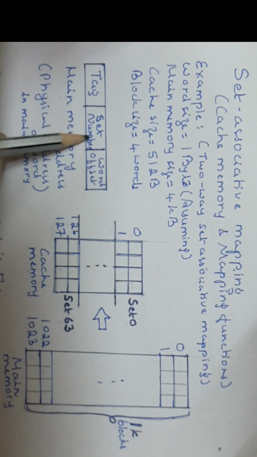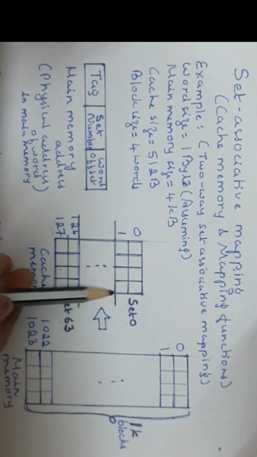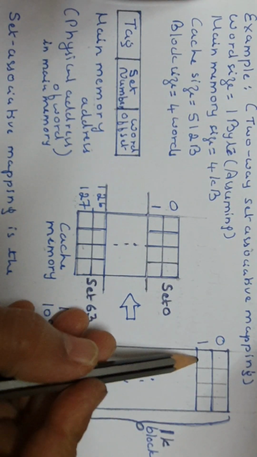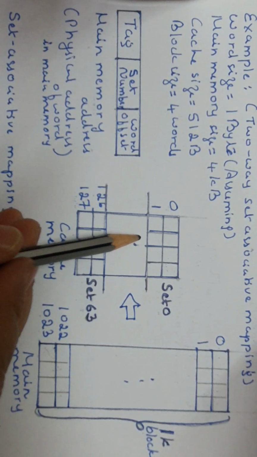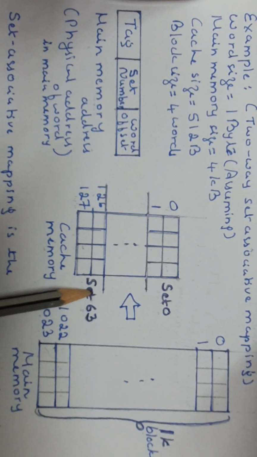Set number means whenever a block is copied from main memory to cache, it is copied into a particular set. In which set? That is calculated by a formula, like direct mapping.